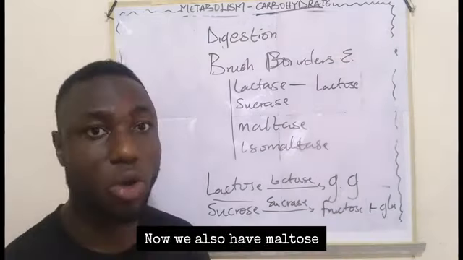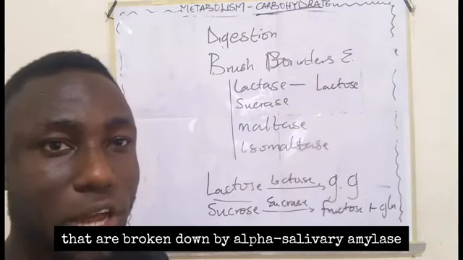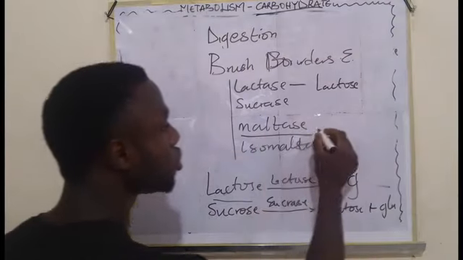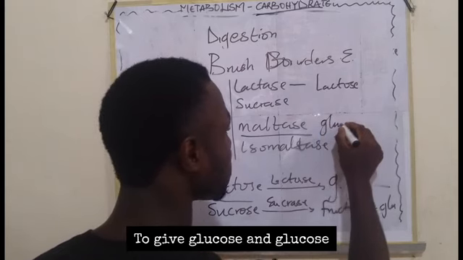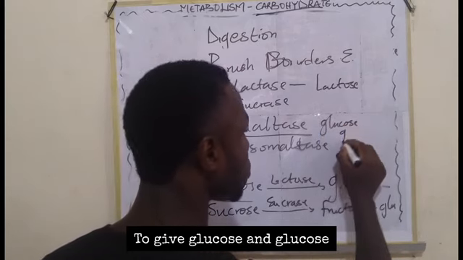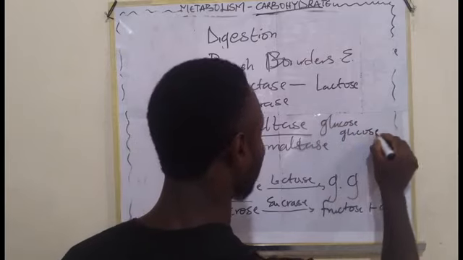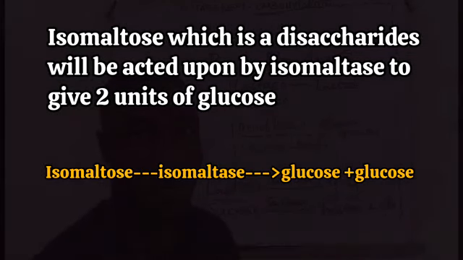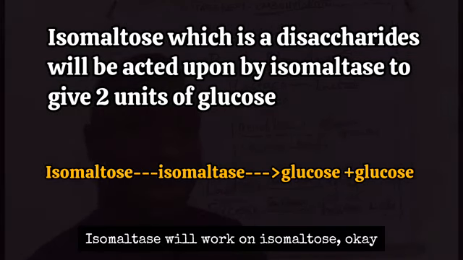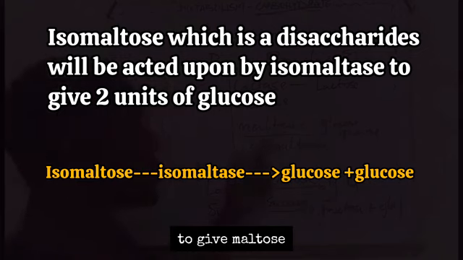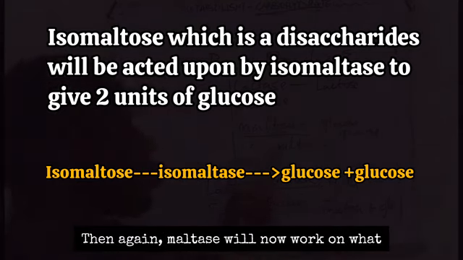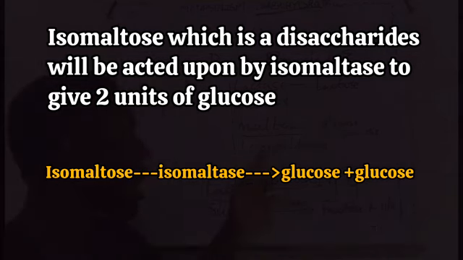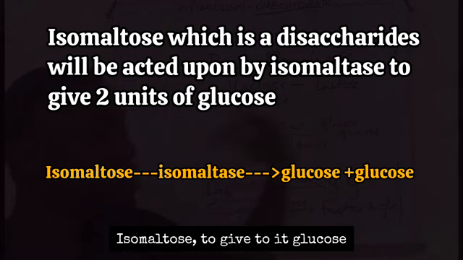The same thing with maltase. Now we also have maltose. Remember, the maltose that is broken down by alpha salivary amylase will be broken down into glucose and glucose. Now the last thing we have is isomaltose. Isomaltase will work on isomaltose to give maltose. Then again, maltase will work on the maltose that is formed from isomaltose to give twins of glucose.